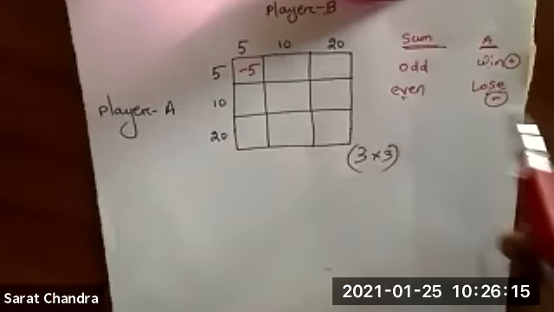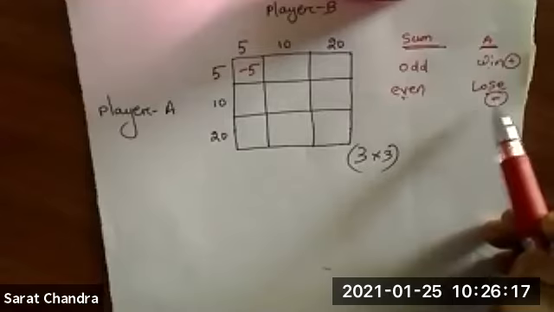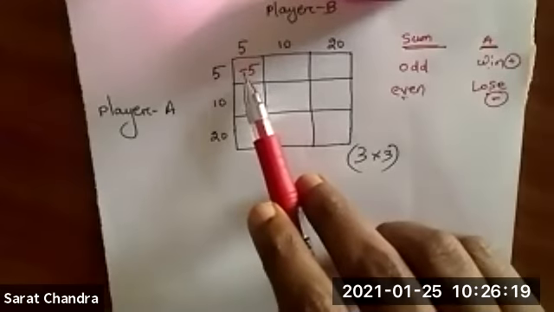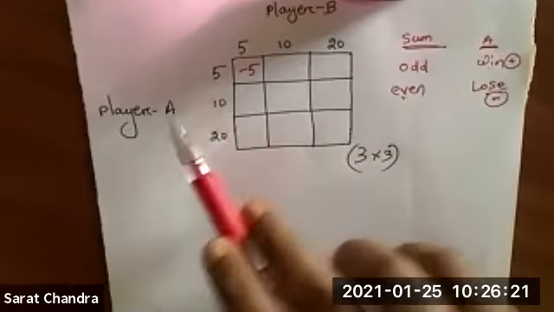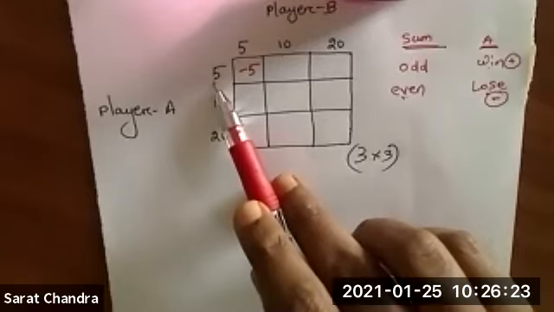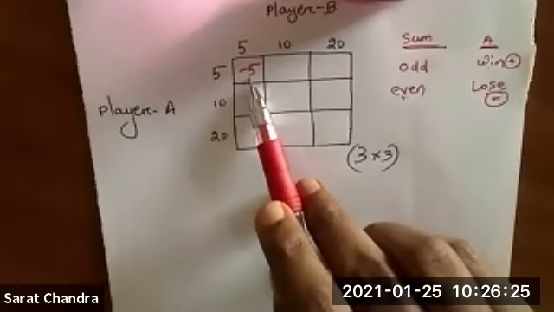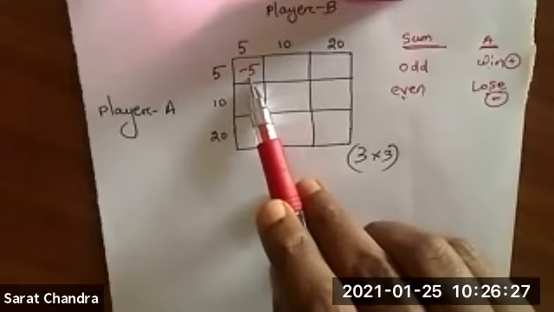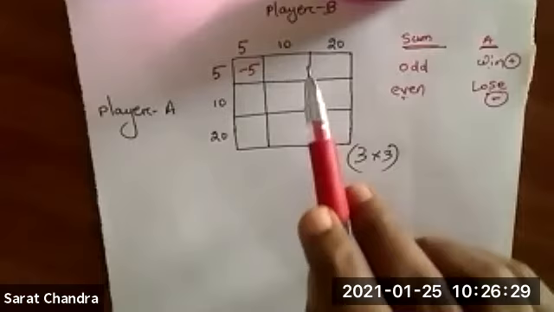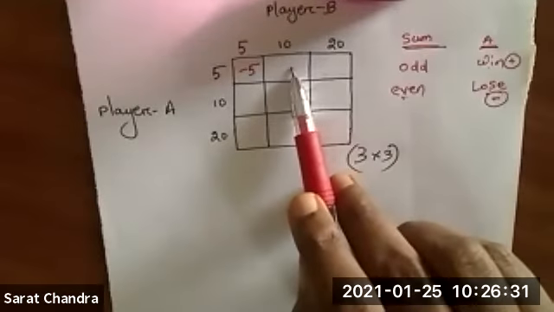Okay, so A will lose means how much money will A lose? A's money is 5. So A will lose 5 rupees. So I have -5. Okay, now come to the next point. Here, what value do you have to put?